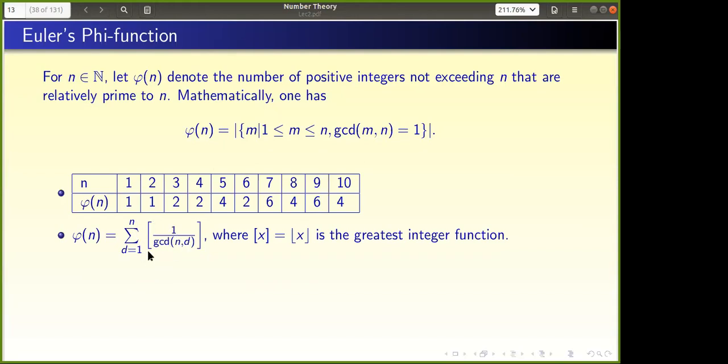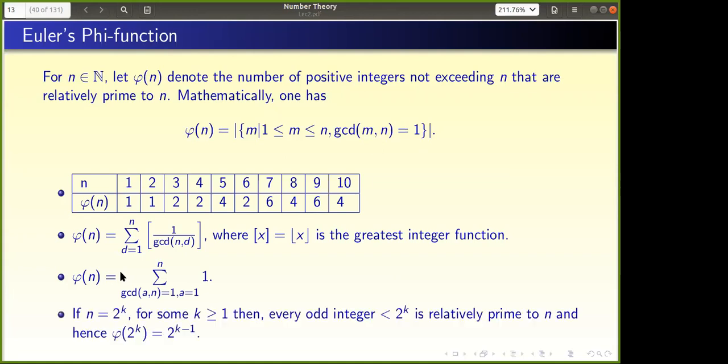So when will it contribute to the sum? If the GCD is 1. At that moment only I'll get 1. I'm adding only those ones, right? That is exactly, beautiful, that we are expressing it in a different way by using just GCD. If you want to write a Python program, there are different ways to find the Euler phi function. This is one way to find it out. In analytic number theory, people use these techniques. So this is exactly what I wrote earlier.